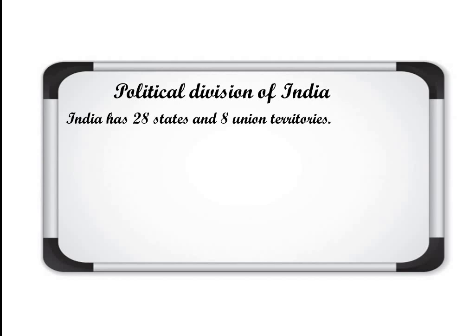So the 29 states have become 28 because Jammu and Kashmir has been taken from there, and those two union territories are added to the number of union territories. So union territories have increased and states have decreased. Clear?